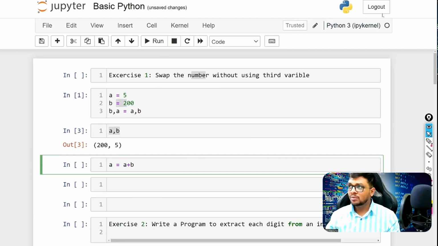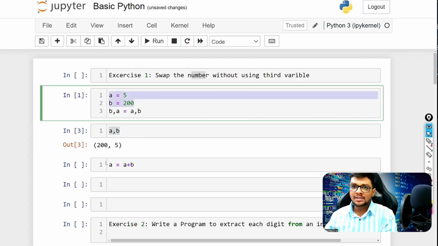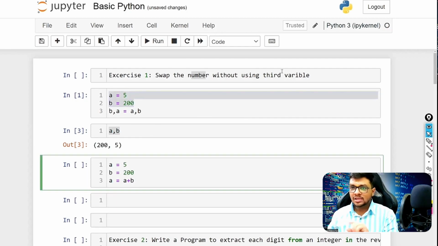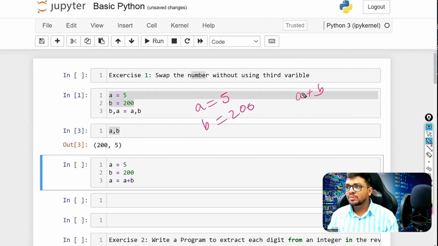Just give me a second, I will connect my pen. Okay. So right now let's go back to our step number 1 where we had the same values. A is 5, and B is equal to 200. Now see how it works. What you can do is A equals A plus B. So right now in A, I'm storing A, that is 5, plus B, that is 200. So I'm storing 205 in A.